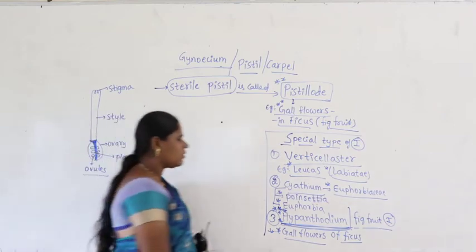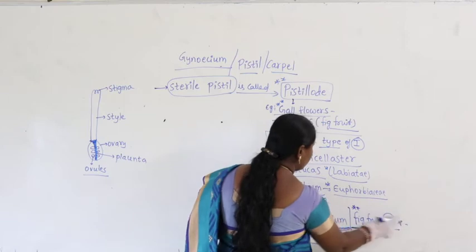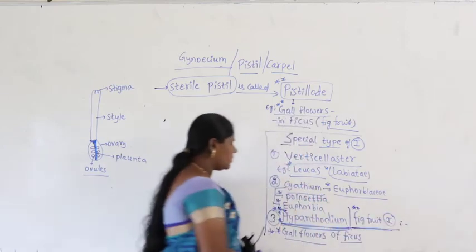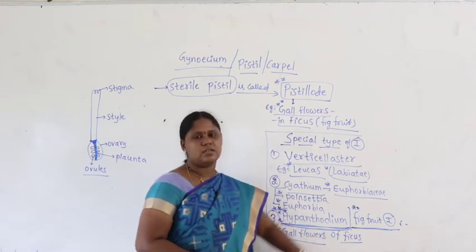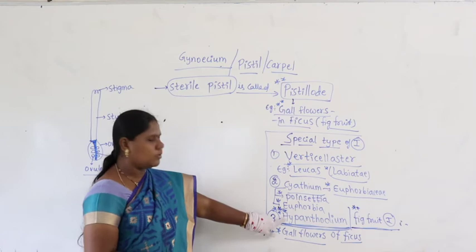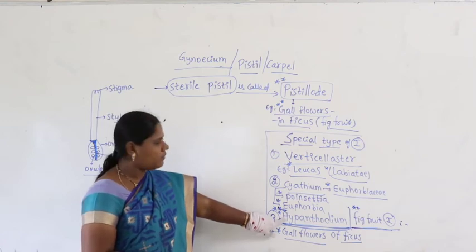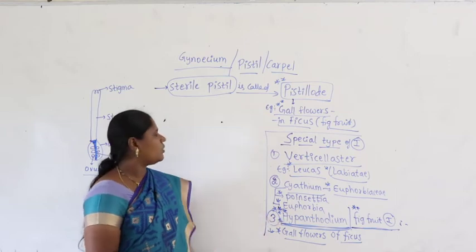Hypanthodium itself is also called fig fruit inflorescence. So here we take gall flowers of Ficus. Fig fruit inflorescence is also called Hypanthodium. Very important to remember.